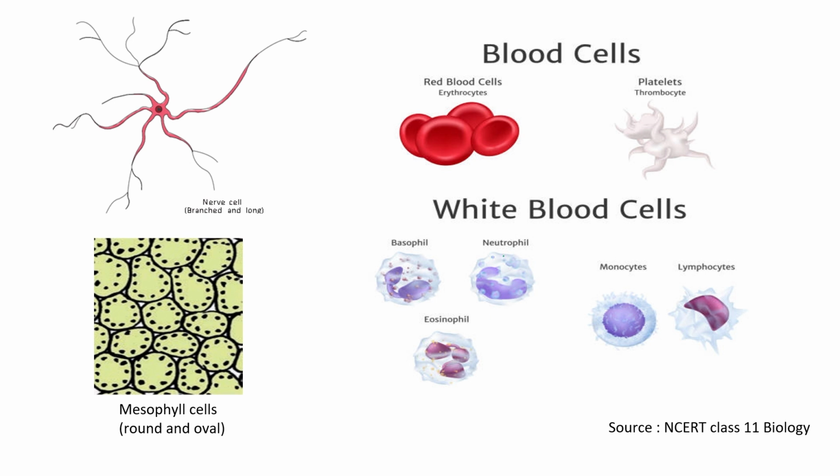Okay, see, there are different shapes of different kinds of cells. This is a nerve cell. This is your mesophyll cells, round and oval shape. This is the biconcave structure of RBC, or we can say erythrocyte, platelets like this, white blood cells, almost circular: basophil, neutrophil, eosinophil, monocytes. So different types of cells are there according to their function, right?